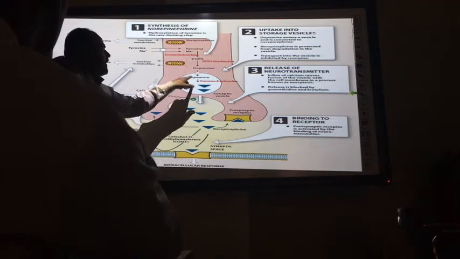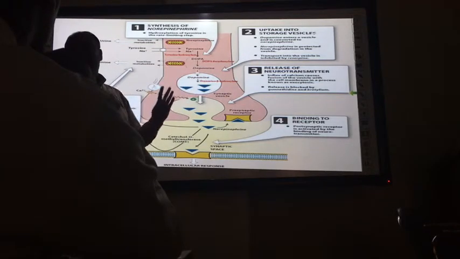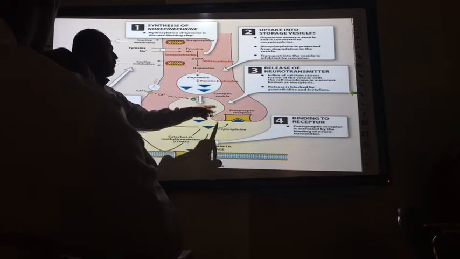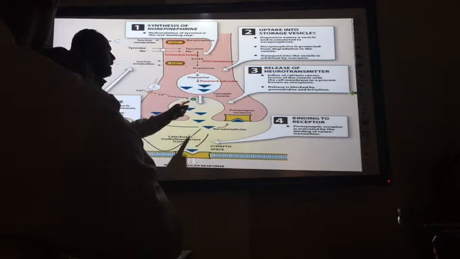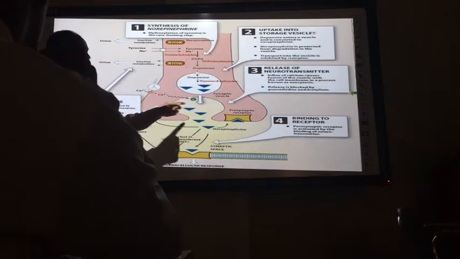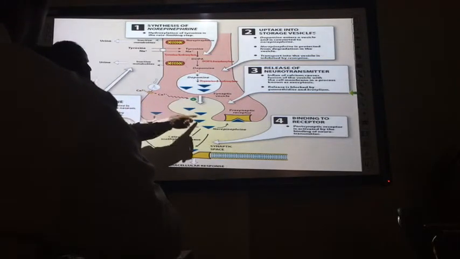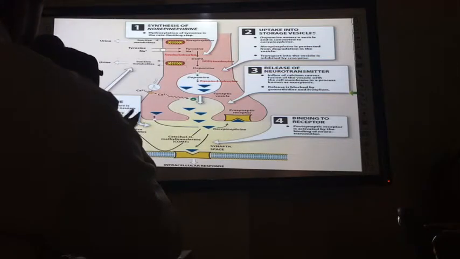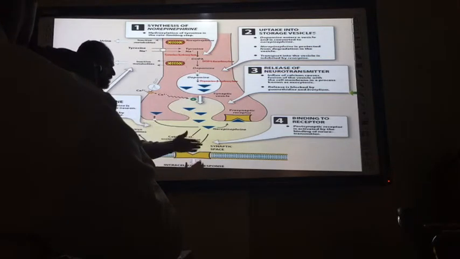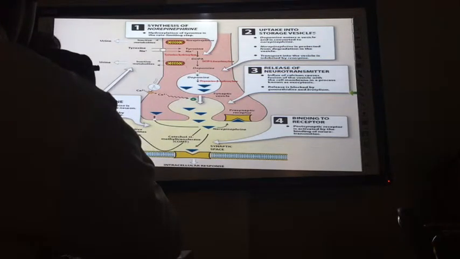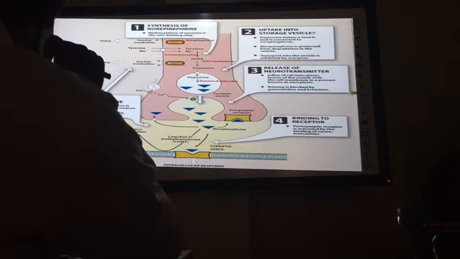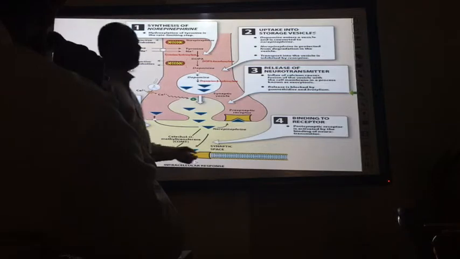Then decarboxylation forms dopamine, then storage into vesicles as dopamine. That's why dopamine is called a precursor molecule for noradrenaline. When there is an activation for exocytosis, calcium entry, it will release its neurotransmitter into the synapse. That released neurotransmitter acts on the postsynaptic receptors, alpha 1, alpha 2, or beta 1, beta 2, beta 3, whatever it may be, depending on the type of the cell.